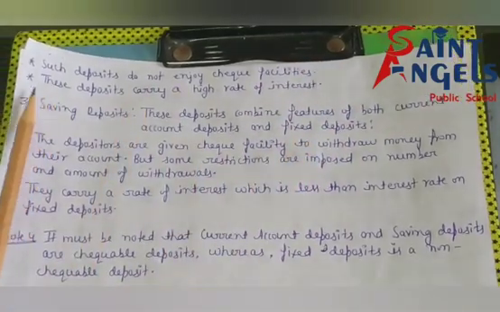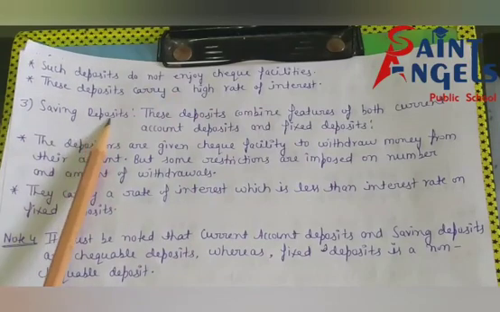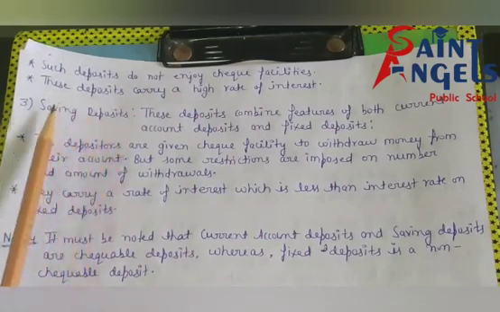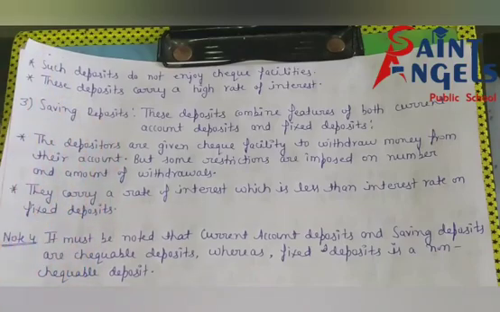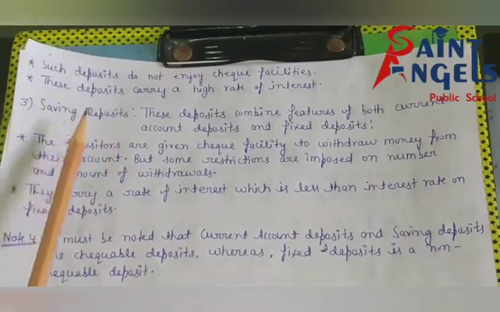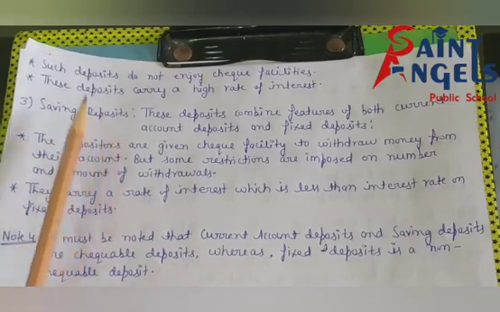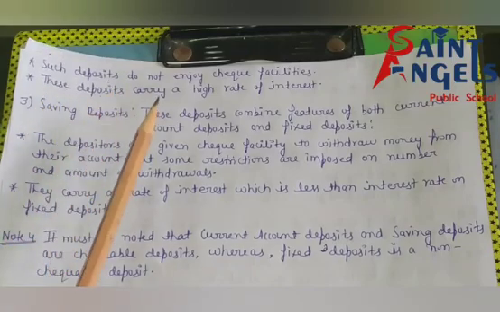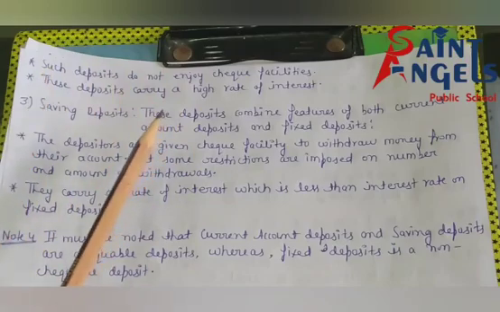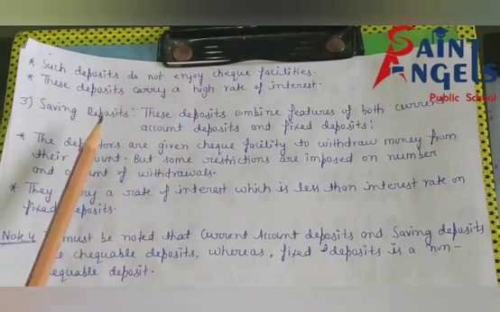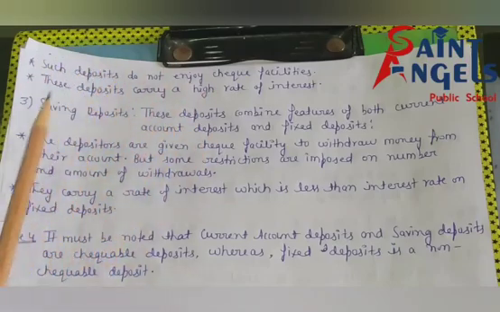See, third deposit, saving deposit. We are studying primary function, and in primary function we are studying accepting deposits, and there are three types of accepting deposit. First, current account deposit. Second, fixed account deposits, which we have already discussed.